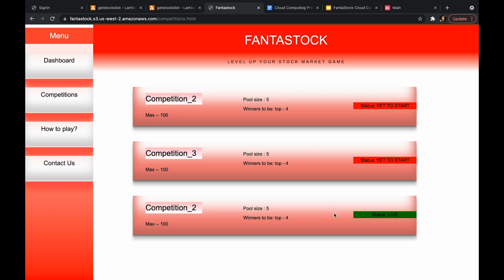So as soon as the timeline for this particular competition is over, the status will get changed to close. And when the start date of these competitions arrive, the status will change to live. Okay, and when the competition closes, the winners and losers will be updated automatically. Now for explaining the backend, I'll hand over to Pawan.